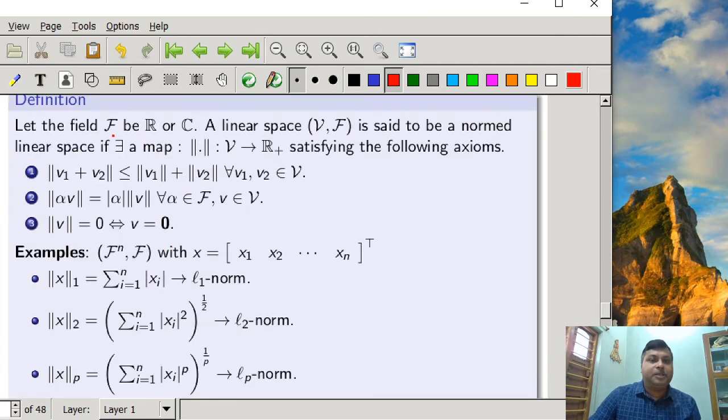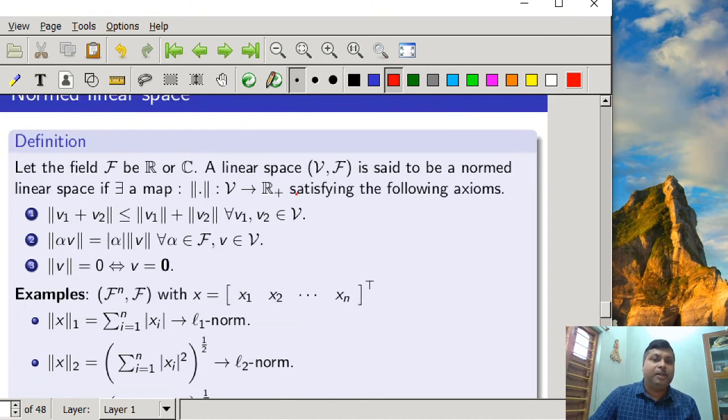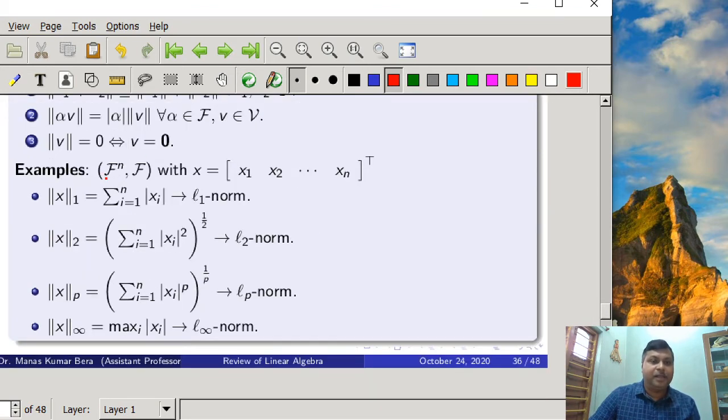Whenever these axioms are followed by a map, we will call that a normed linear space. Here one example has been given. Suppose F^n over F. We have taken a vector space F^n. We have chosen the elements from the field F, which could be the real field or the complex field. From there we have taken n elements and constructed a vector like this: x1, x2, ..., xn transpose. It means that we have chosen the vector x like this.